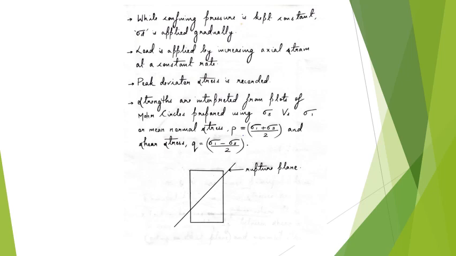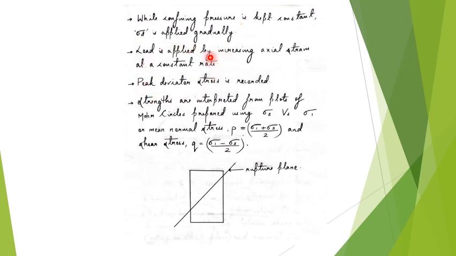So basically, while conducting the test, we will conduct the test for a constant confining pressure. For a constant confining pressure, we will apply an axial strain and then the corresponding load will be measured. So this is basically a strain controlled test. What you get is the deviatoric stress, because you are conducting the test for a constant confining pressure, and then you start applying the axial strain and measure the corresponding stress.